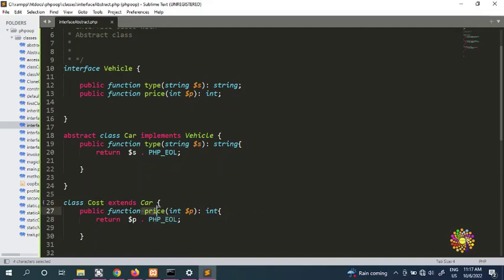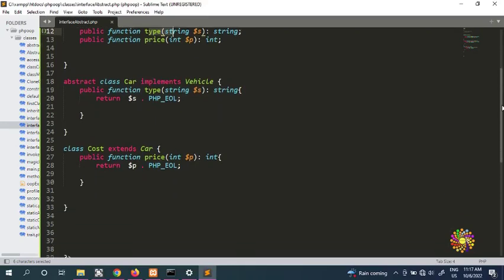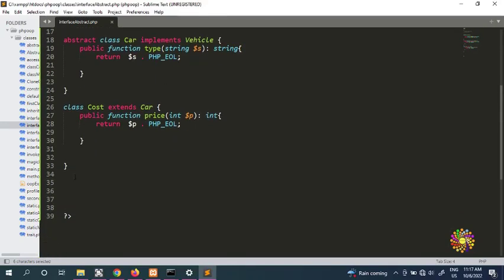If you want to leave this one as something like this, you can change this here, but we're going to change the cost. Now this class car and cost are sharing both of their types and functions respectively. So we're going to instantiate. We're going to put, for example, cost equal to new cost. Keep in mind, because this is an abstract class, you cannot instantiate this one.